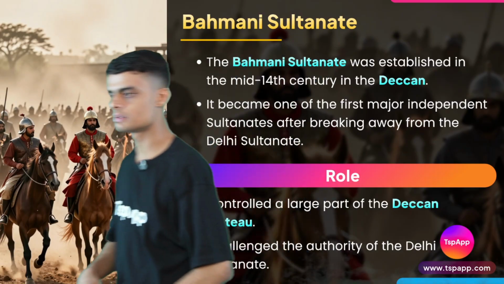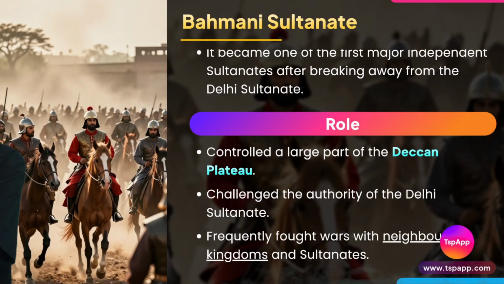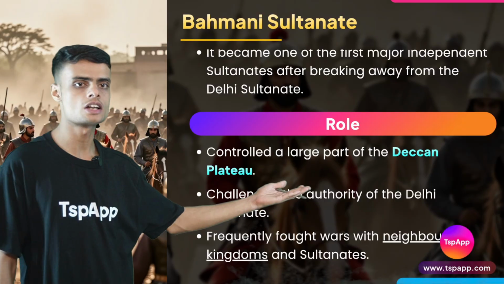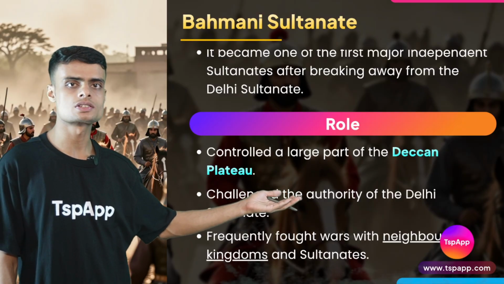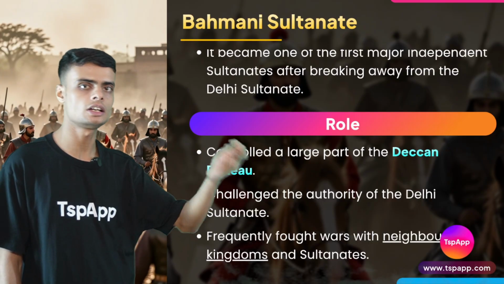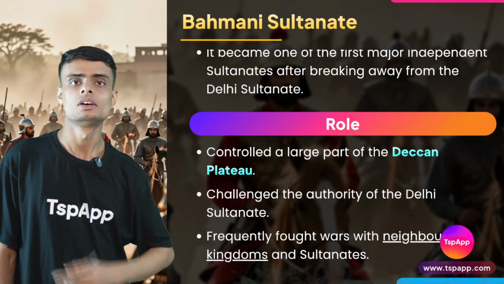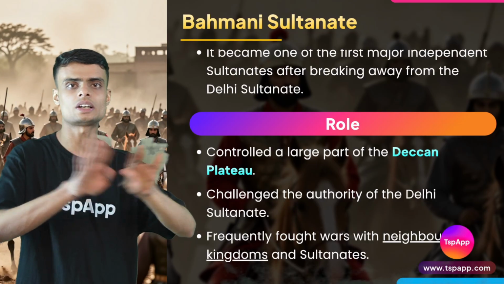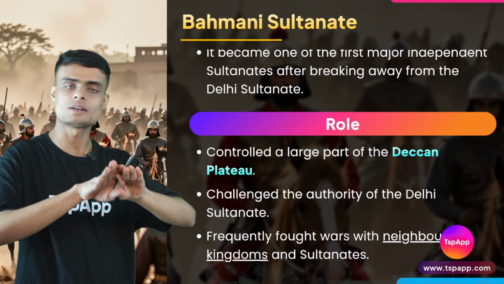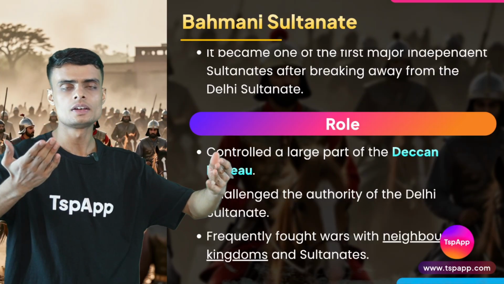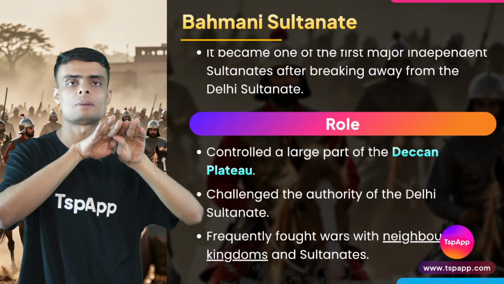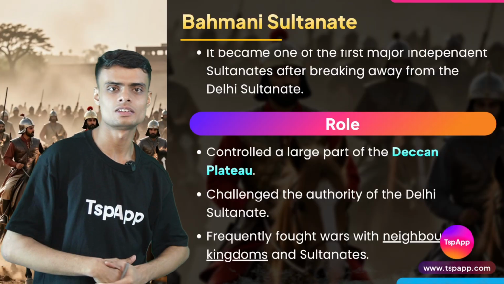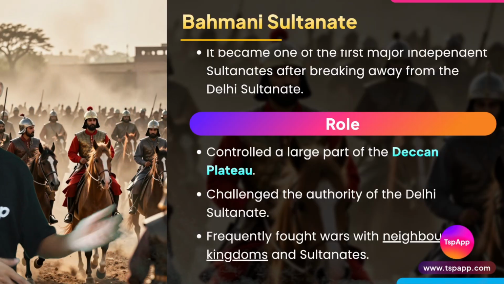So who are the famous rulers? We'll come to this, but right now we have the role. What role did they play? They controlled a large part of the Deccan Plateau. If you study medieval history in detail, you will find that the Bahmani Sultanate and the Vijayanagar Empire both tried to fight with each other. Sometimes Bahmani won, sometimes Vijayanagar won, and ultimately they understood that their powers were actually equal. So this was like a tie in a competition.